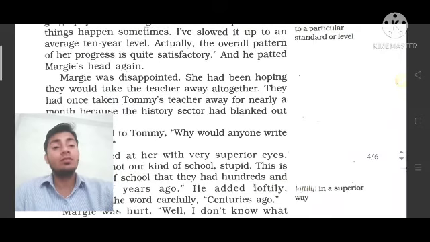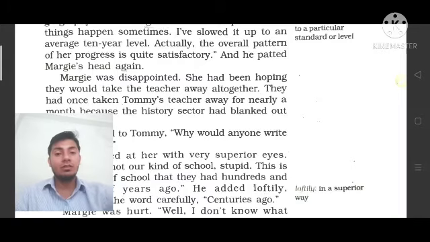Maggie was disappointed, but once again she was disappointed. She was not happy. She had been hoping they would take the teacher away altogether, क्योंकि उसको लगता था कि वह इस तरह की क्लासों को नहीं लेगी, वह इस तरह के टीचर से नहीं पढ़ेगी, because you can see over here that she was not too interested in study also. So this was the reason this kind of things happens with her. So Maggie was disappointed.